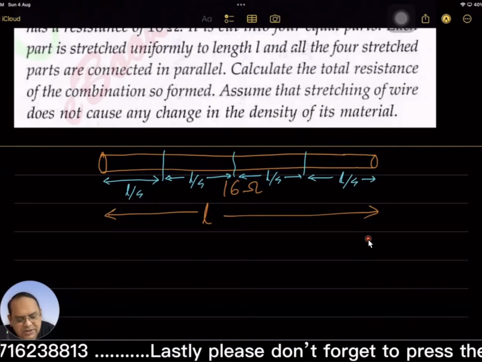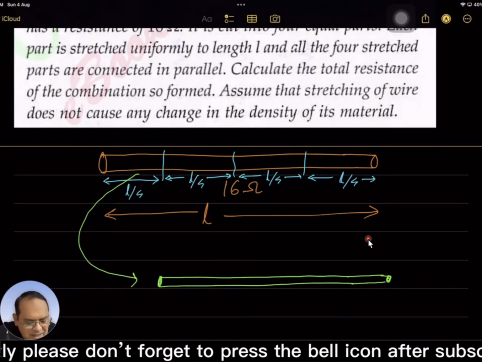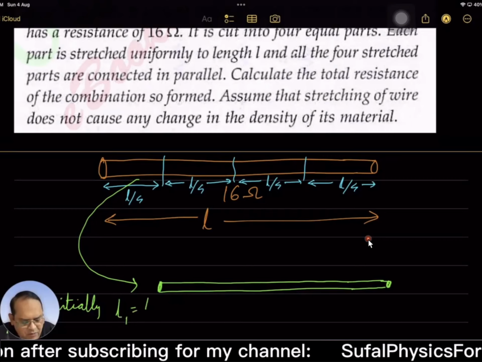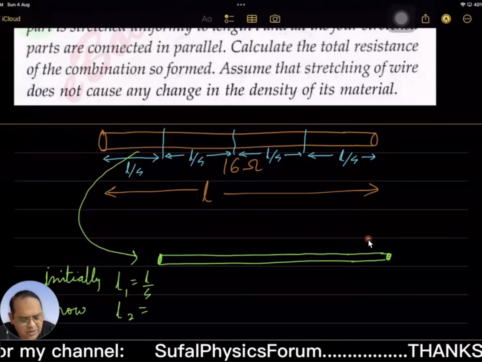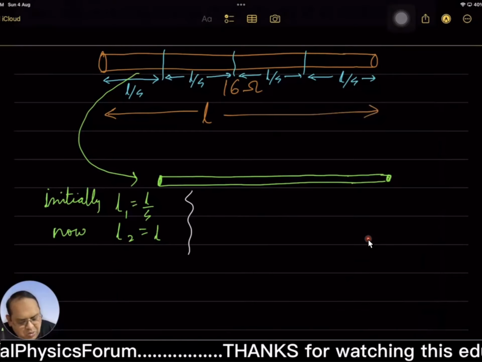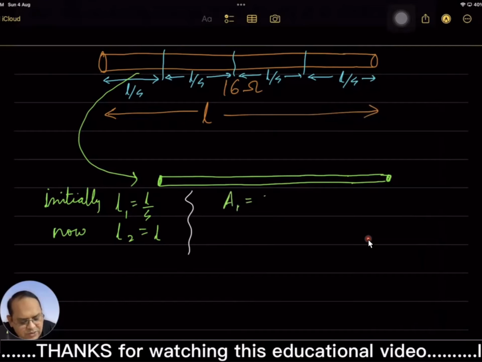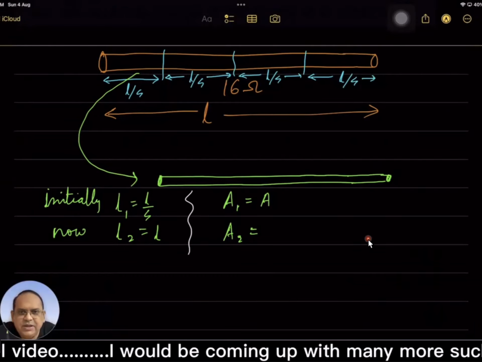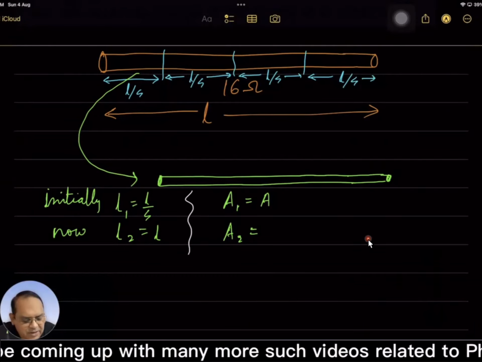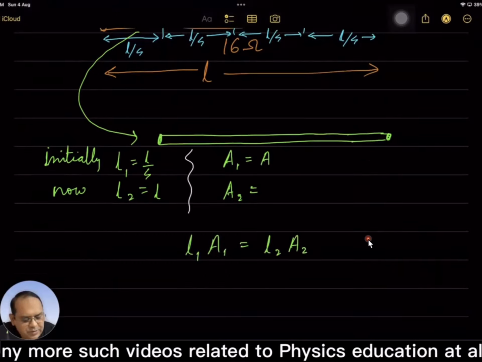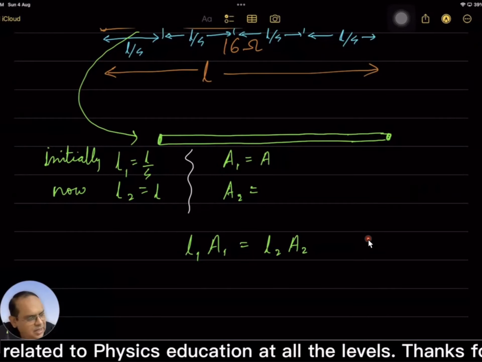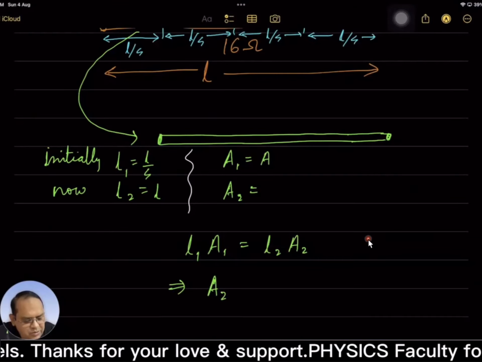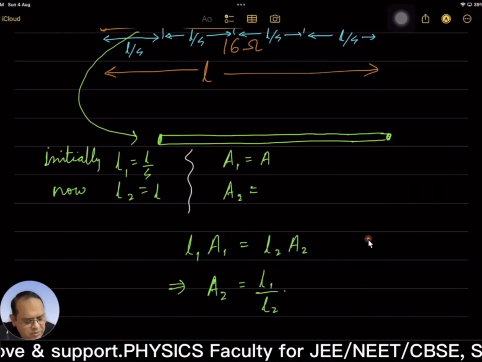L length तक stretch करना है. मतलब पहले ये L by 4 था. Cutout piece was L by 4. L1 was L by 4. L2 is L. And if the cross sectional area A1 was A, so A2 for this will be, obviously in this situation we'll be considering L1 A1 is equal to L2 A2. That means it should come 4A, है ना? A2 will be 4A, inverse ratio. So A2 is L1 upon L2 into A1.